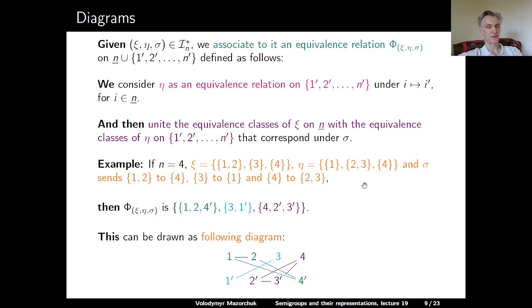And we can draw this as the following diagram. So we write elements of n underlined on the top, in the top row of the diagram, and elements 1 prime, 2 prime, and so on in the bottom row.